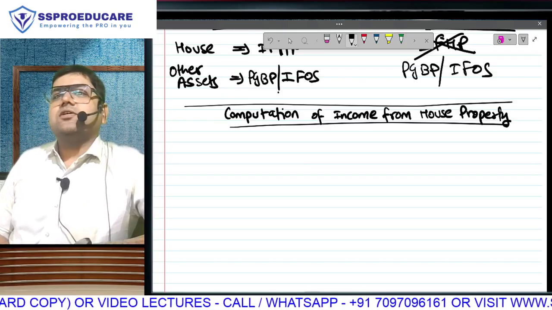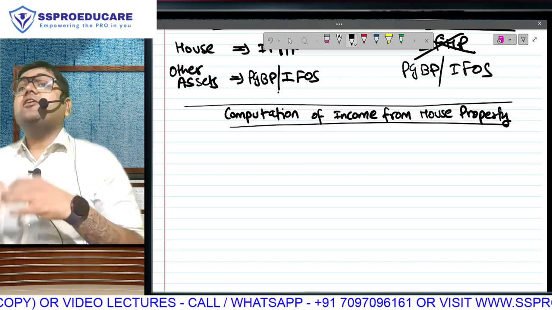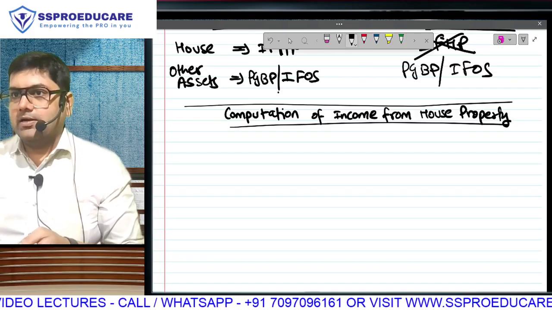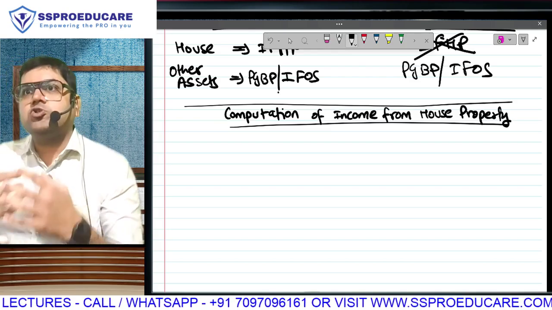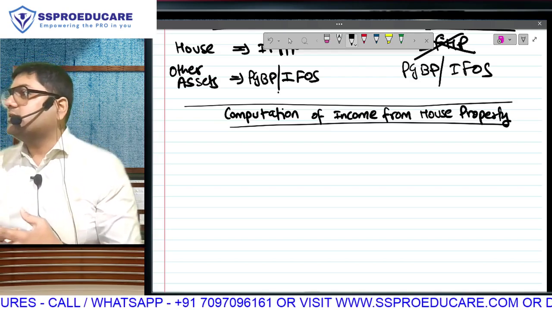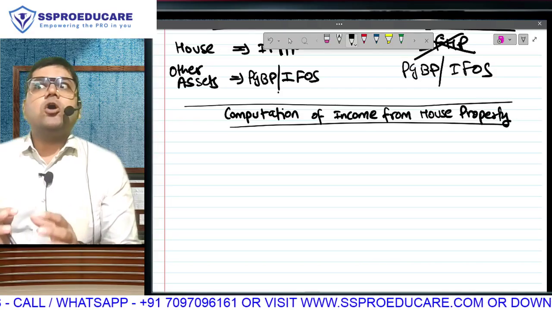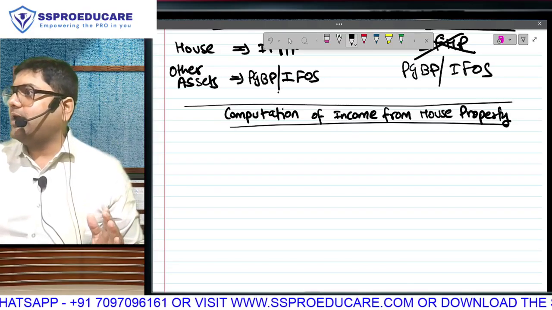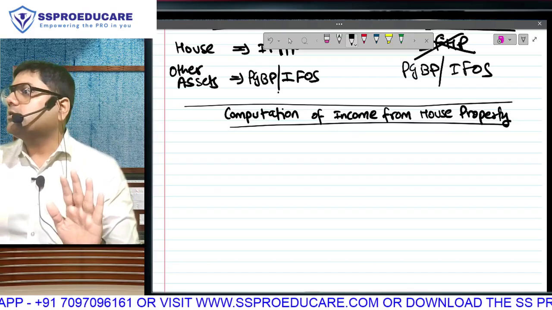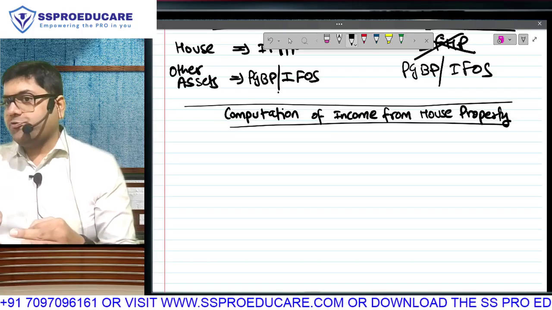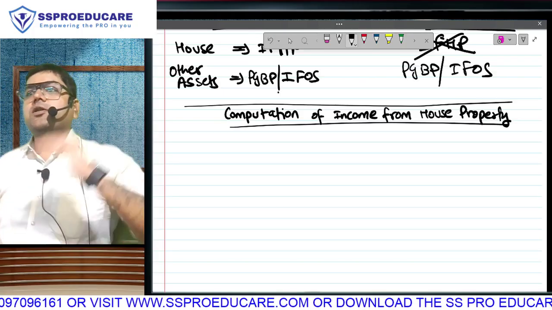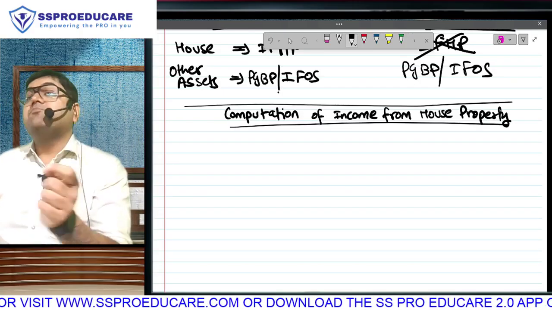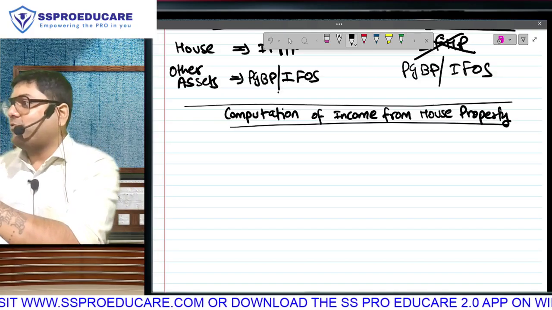Computation of income from house property. Every time you get a question on computation of income from house property, you will solve it in the following format. As a student, you are always anxious to know, sir, what should be the presentation, how to write the answers. No, it is not accounts where every chapter you have a balance sheet where the left side will be liabilities, right side will be assets, debit side, credit side. This is not accounts. Here, the presentation of your answer will change chapter by chapter. In a chapter like residential status, there is hardly any presentation. We just have to see the number of days. But in scope of total income, there is presentation in columnar form.